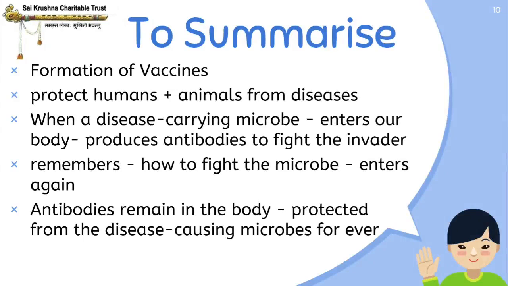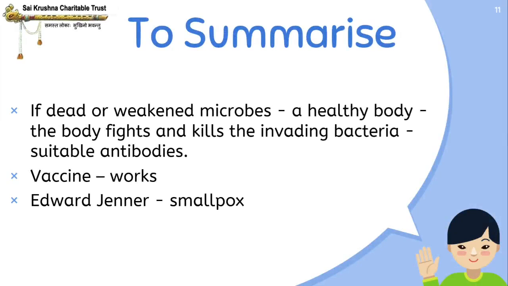When a disease-carrying microbe enters our body, the body produces antibodies to fight the invader. Our body remembers how to fight the microbe if it enters again. These antibodies remain in the body and we are protected from the disease-causing microbes forever.